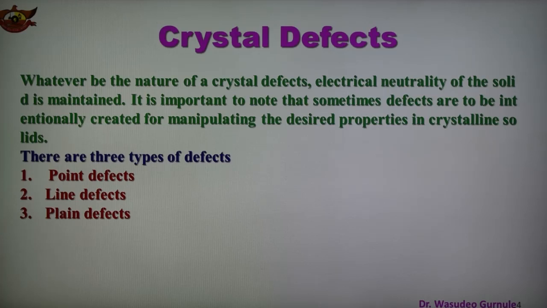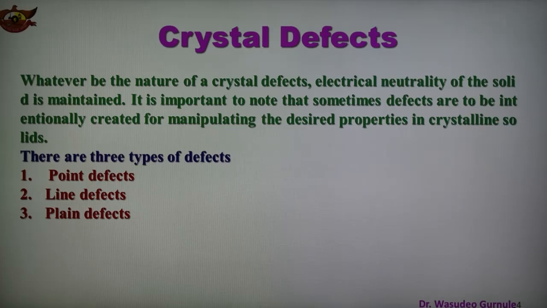So what is a point defect? Different types of point defects are there. In case of point defects, foreign atoms can occupy interstitial or substitutional sites in the crystal. Solid solutions of group 13 to 15 impurities with group 14 elements such as silicon or germanium are of great interest in the electronic industry. These point defects are of different types.